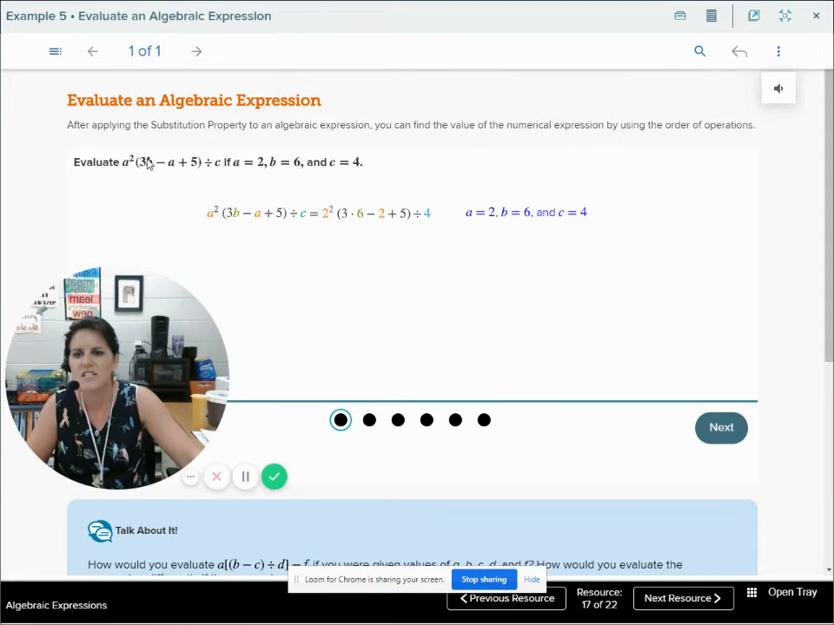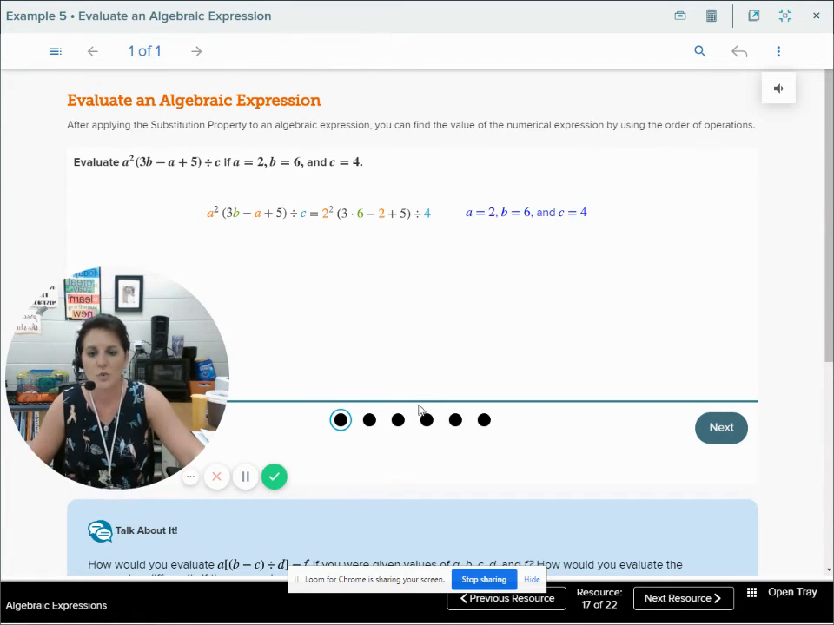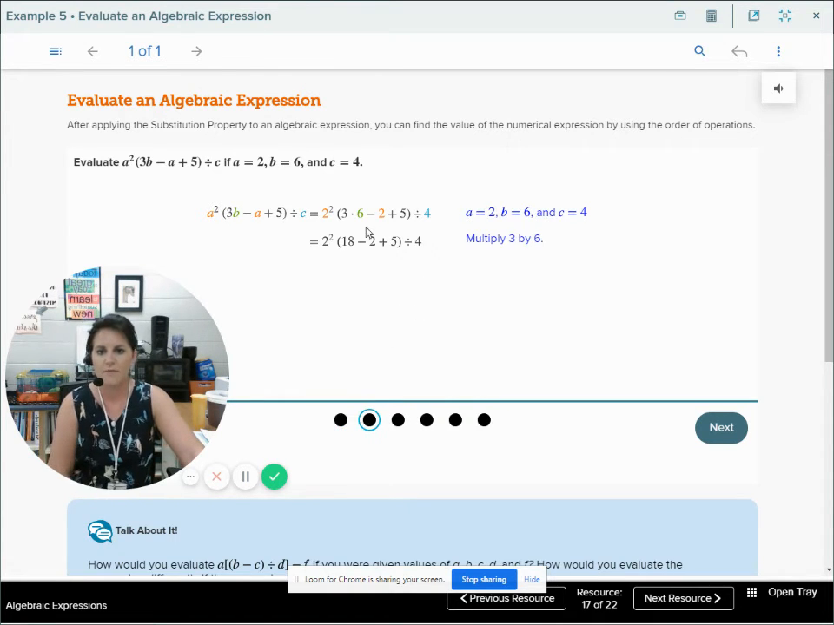It says, evaluate a squared times 3b minus a plus 5, divided by c, if a equals 2, b equals 6, and c equals 4. So we're going to have to do a couple things in this problem. First, we're going to use that substitution property we just learned. Anywhere I have an A, I'm going to substitute it with 2. Anywhere I have a B, I'm going to substitute it with 6. Anywhere I have a C, I'm going to substitute it with 4. Then we have to follow order of operations, which we learned in our previous lesson. So we're applying everything we've learned up to this point. We plug it in. They've done that.